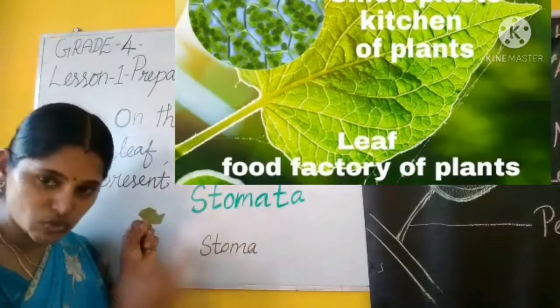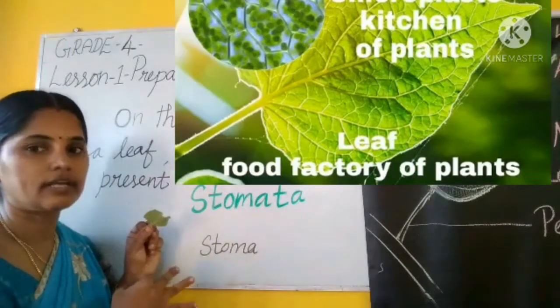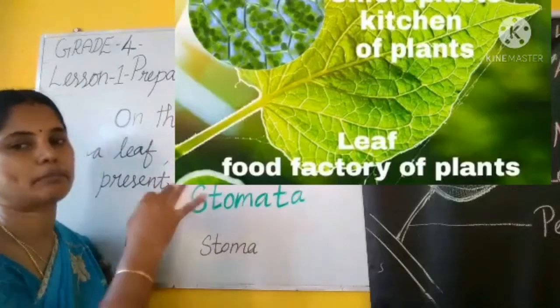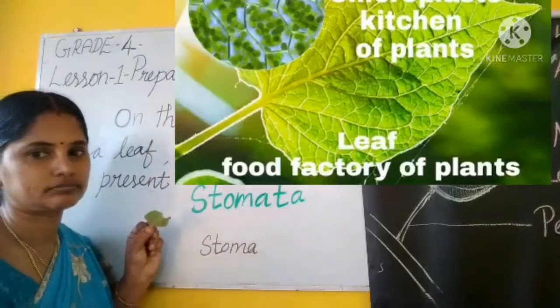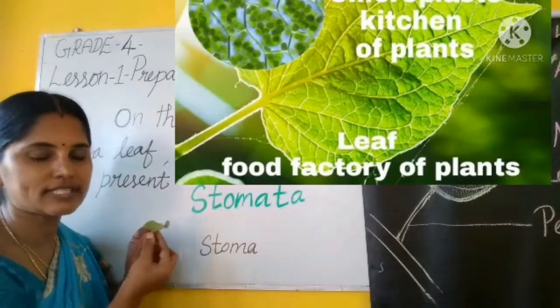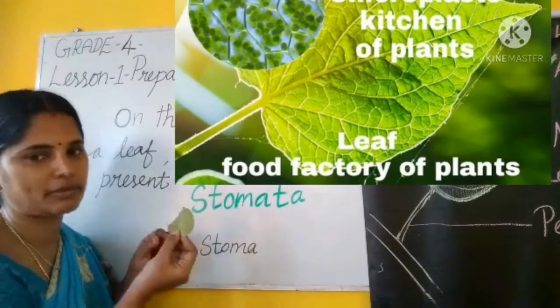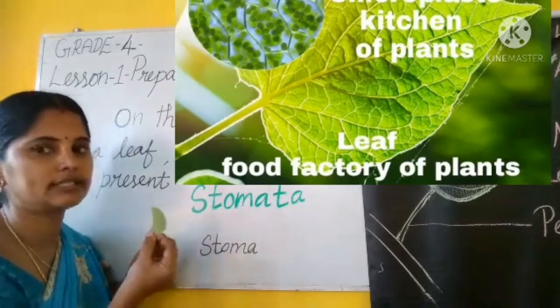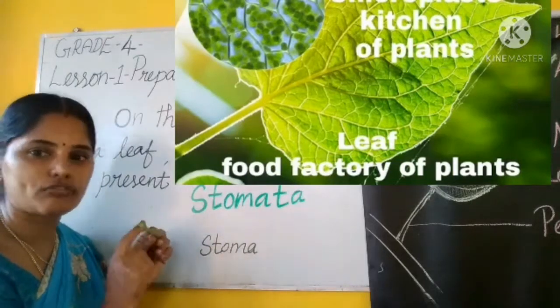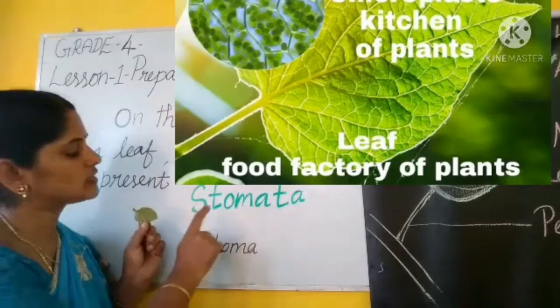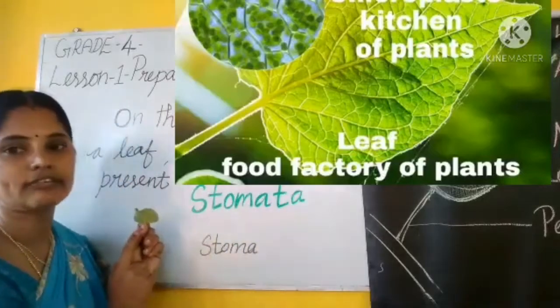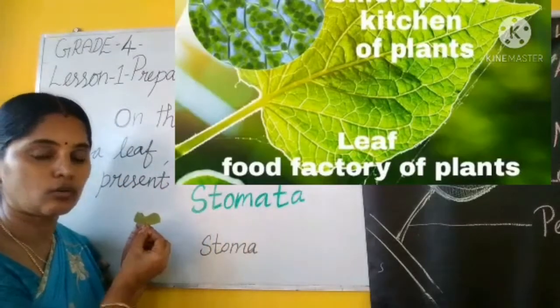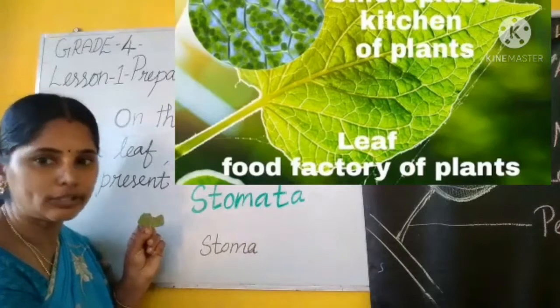So that's why we are calling leaf the kitchen of the plant. Are you clear now? Why we are saying it's the food factory of the plant. It's the kitchen of the plant. Why are we saying leaf is the kitchen of the plant? Because chlorophyll is present in the leaf. The stomata is present in the leaf. And water is supplied to the leaf.